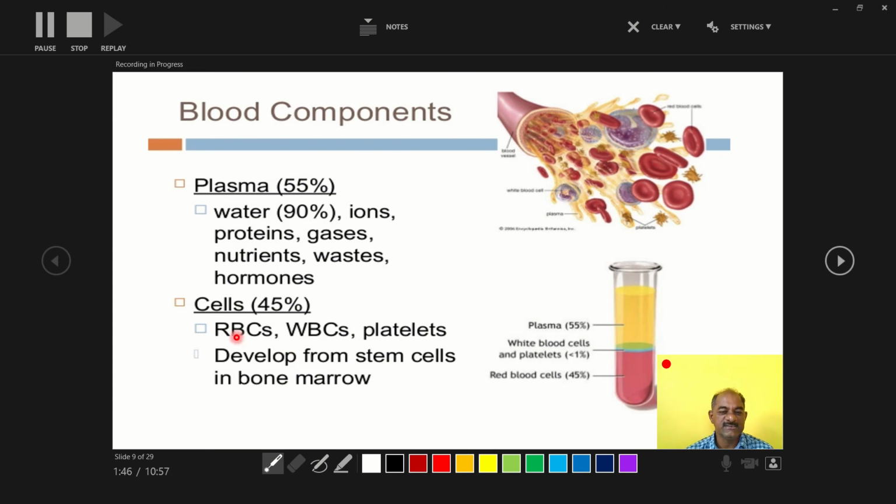Then blood cells are again divided into three parts: RBCs, WBCs and platelets. And these blood cells develop from stem cells in bone marrow. So in this way, the blood components are covered here. And in this blood sample, with the help of a centrifugal machine, separation occurs: one is the plasma, another is the blood cells.